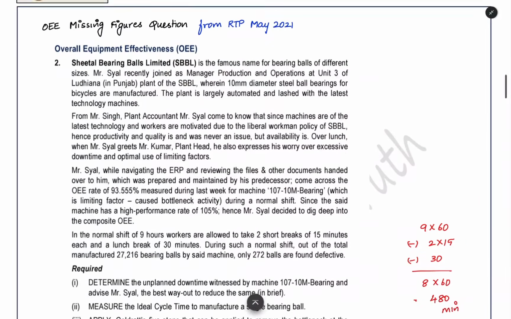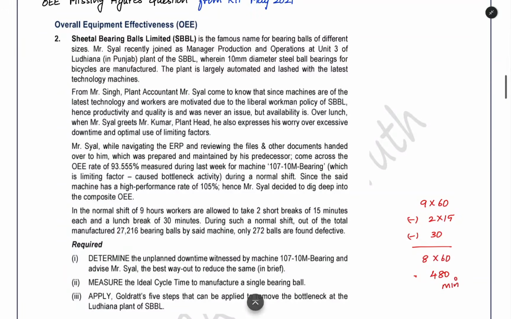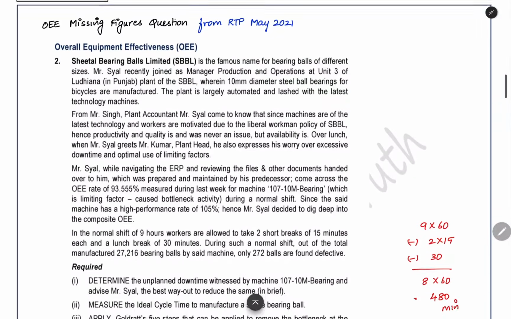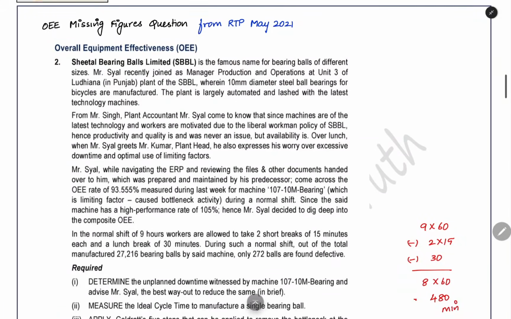Here in this question, we have a company. That company has a machine. For that machine, they have given the data. The overall equipment effectiveness is 93.555%. What is the meaning of overall equipment effectiveness? This is based on the concept of total productive maintenance. What is the concept telling?